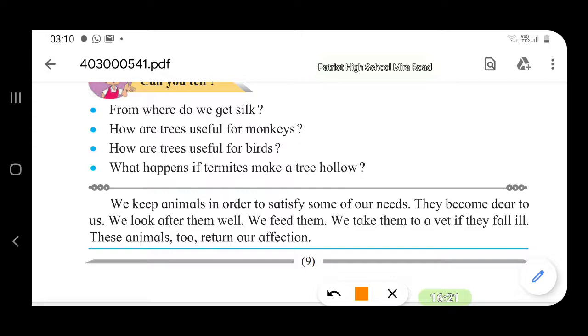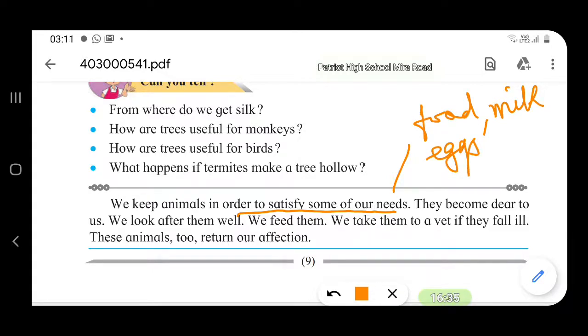We keep animals in order to satisfy some of our needs. These needs can be food, milk, eggs, or it can be mental satisfaction. These animals become dear to us. We look after them well. We feed them.